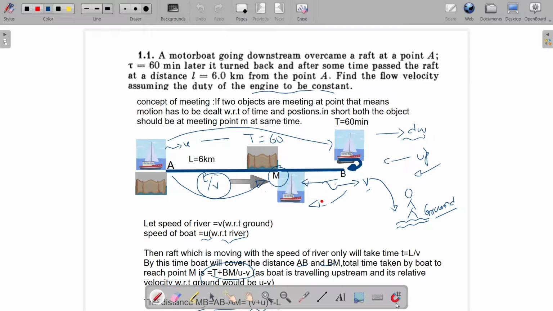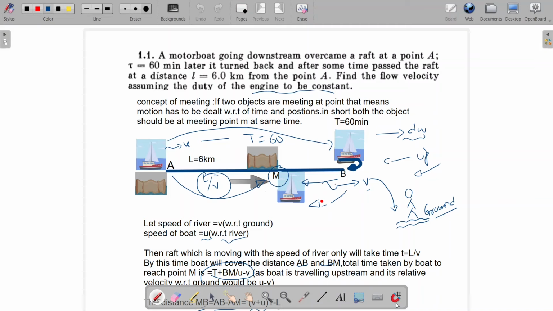If you read the problem, it says that a motorboat going downstream overcame a raft at a point A. You can see the point A. 60 minutes later, it turned back from point B. I have already shown it before you. And after some time passed, it met the raft at a distance L = 6 km from the point A, which is the meeting point M.